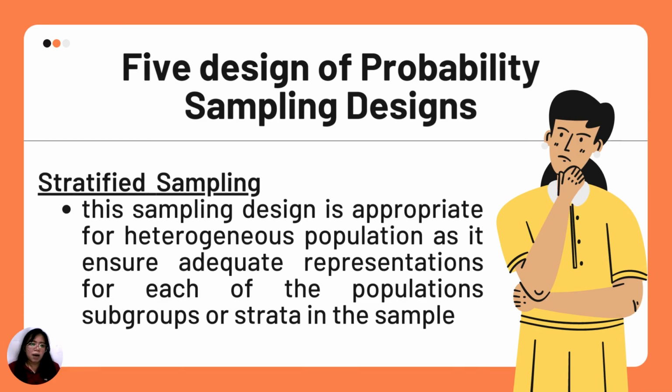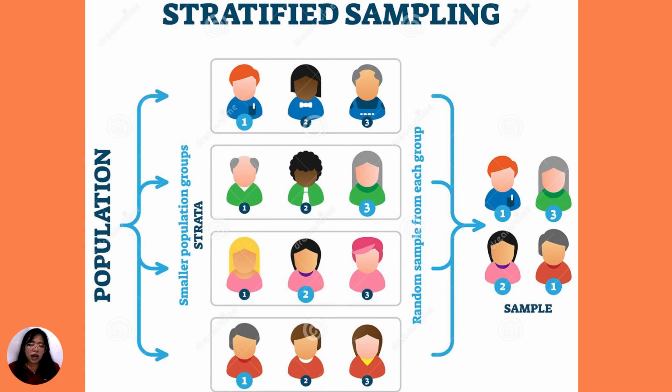Next, we have here another probability sampling design, which is stratified sampling. This sampling design is appropriate for heterogeneous population as it ensures adequate representations for each of the population's subgroups, or strata, in the sample. So let's take a look at the illustration. This is an example of what we call stratified sampling.